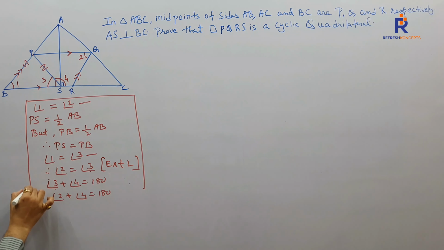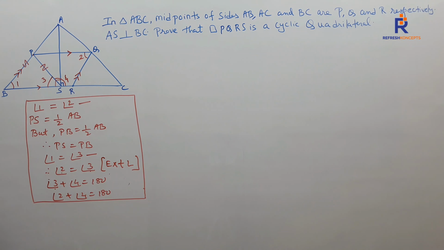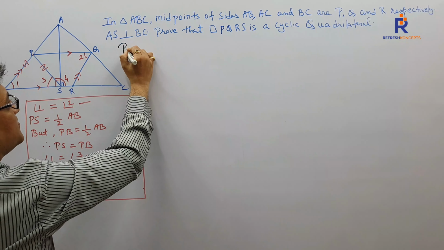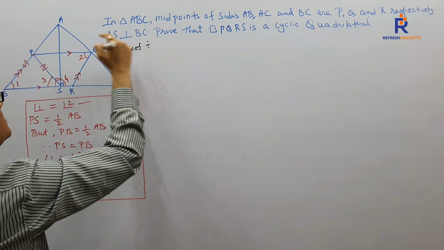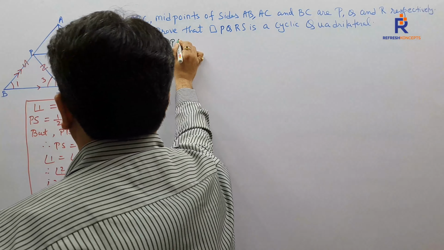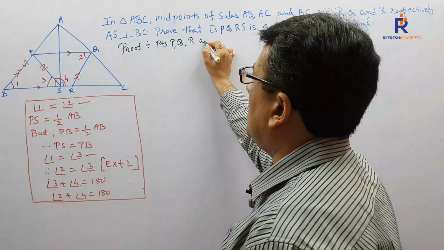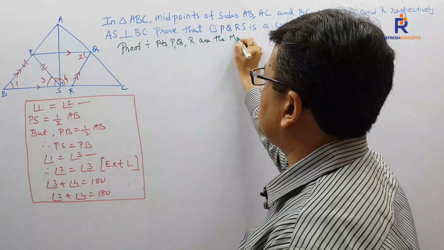Based on this, we are going to write down the sum, which is quite big. Mind you, this sum is quite big. We are going to write down now the main solution. Our proof starts in this way. As I stated, points P, Q, R are the midpoints